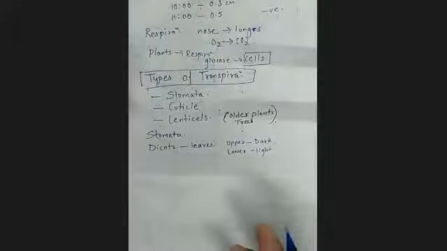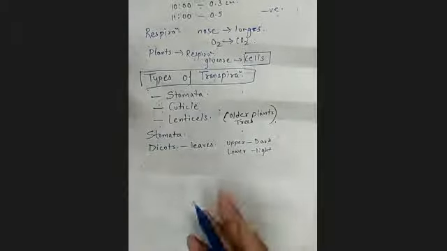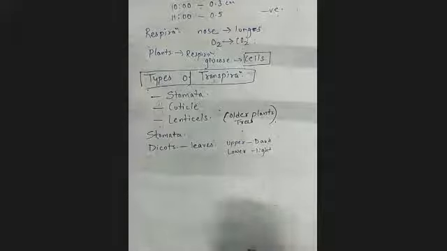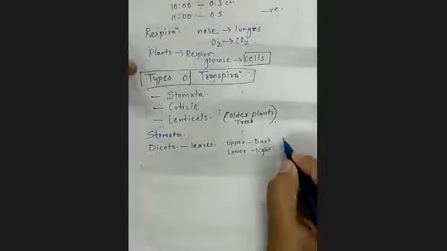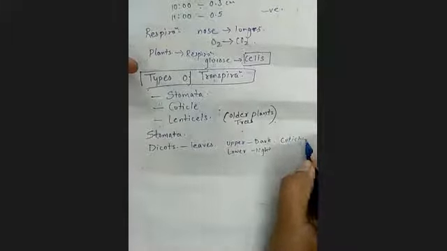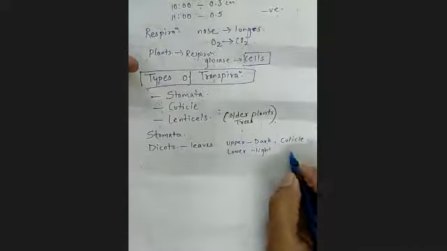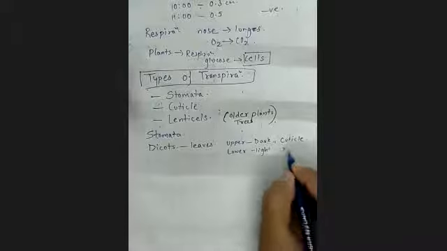Leaves basically, if you see them, the presence of cuticle is there in the upper region, and at the lower it is either very much less or not present.